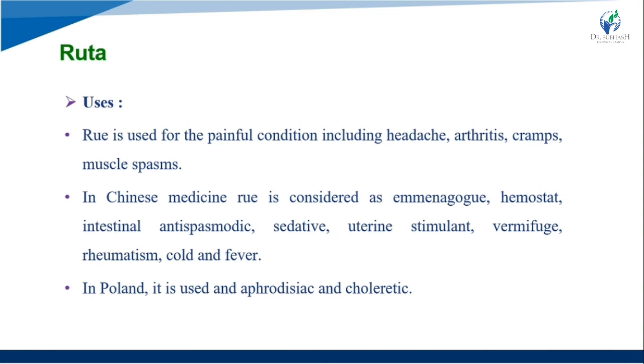In Chinese medicine, rue is considered an emmenagogue and hemostatic, intestinal antispasmodic, sedative, uterine stimulant, vermifuge, and used for rheumatism, cold, and fever. In Poland, it is used as an aphrodisiac and choleretic.